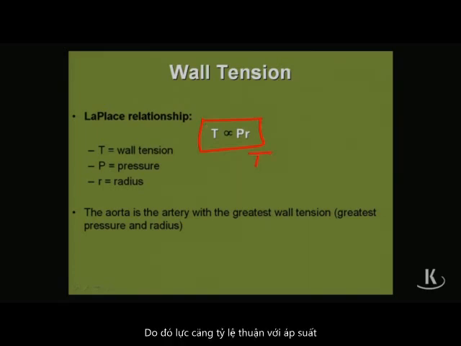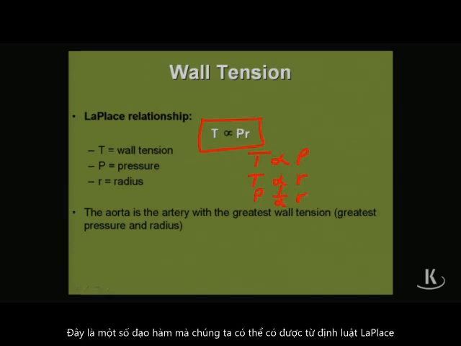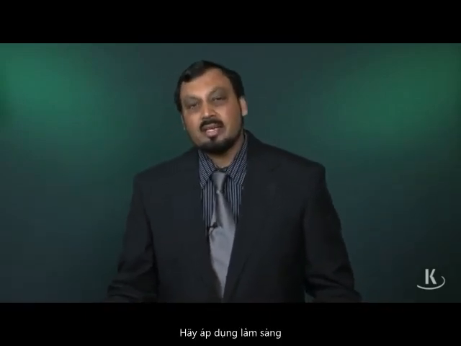Tension is therefore proportional to pressure. Tension is therefore proportional to radius. We can also say from this relationship that pressure is inverse to radius. These are some of the derivatives we can have from Laplace's law. Now, let's apply it clinically.